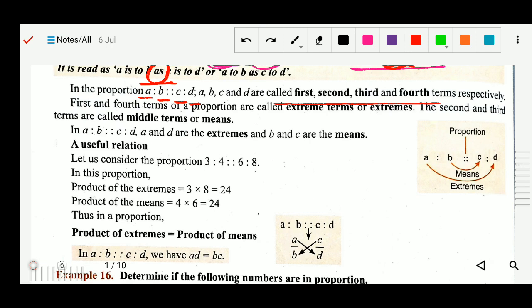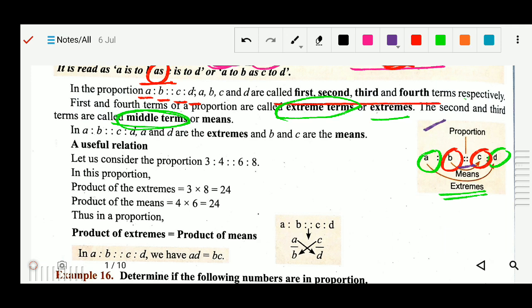The first and fourth terms of a proportion are called extreme terms, or extremes. The second and the third terms are called middle terms. Got it? Please keep in mind, the first and fourth are called extremes because they are at the ends. You can see A and D, these two are called extremes. And B and C are called means because they are in the middle. And these four with the double colon are called a proportion.